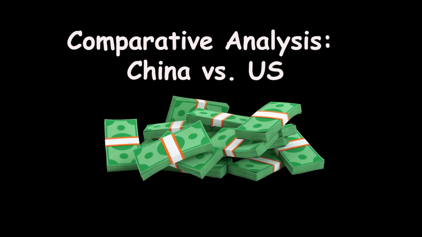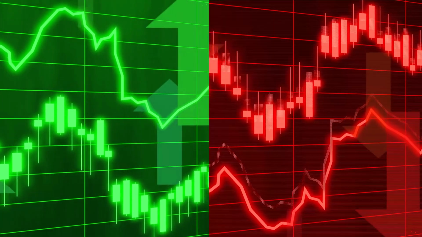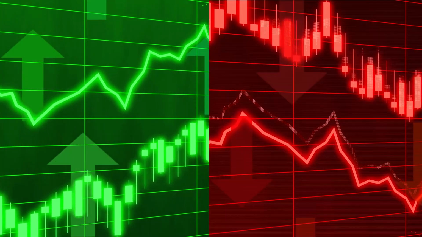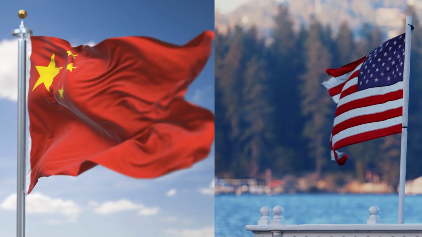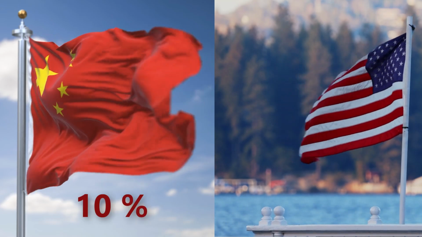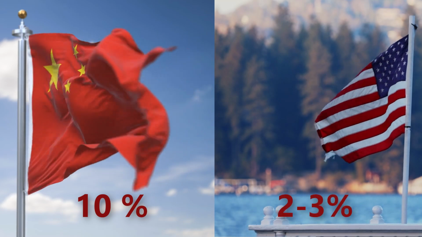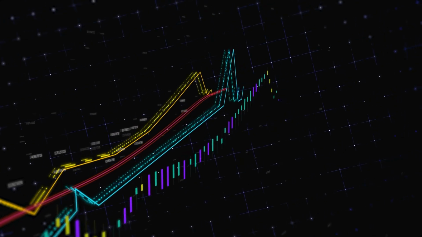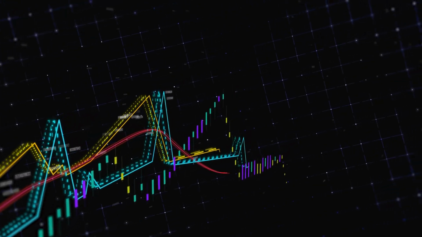Comparative analysis: China versus the US. China's GDP growth rate has continuously exceeded that of the United States because of industrial expansion, urbanization, and innovation. Over the last few decades, China's economy has developed at an average yearly pace of approximately 10%, much exceeding the US's typical growth rate of around 2 to 3%. This quick expansion has allowed China to become the world's second-largest economy, reducing the gap with the United States.